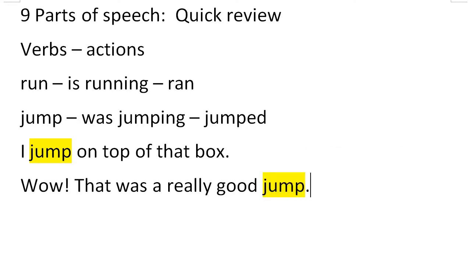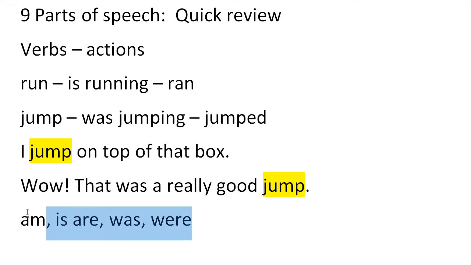Right. And the last thing I want to talk about quickly is verbs that you might find tricky, our auxiliary verbs, our linking verbs, so those kind of things. Am, is, are, was, were. Okay. Just watch out for those, as they are also verbs. They might be special kind of verbs, but they are very important. Okay, right, let's move on.